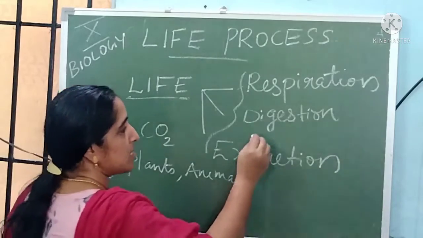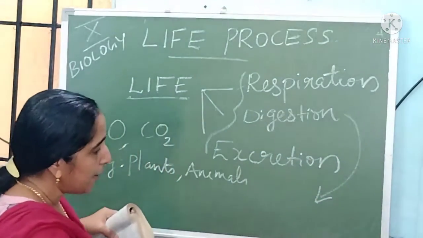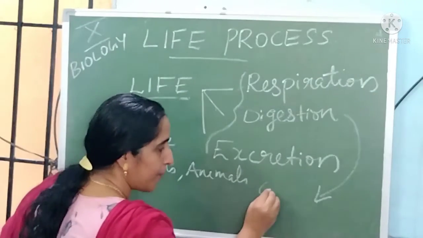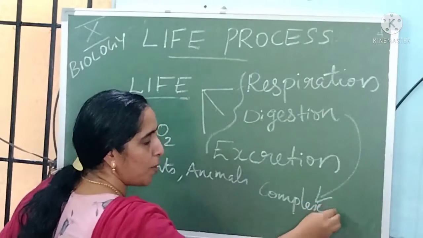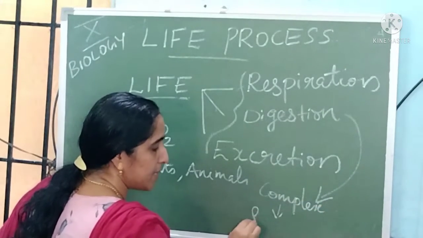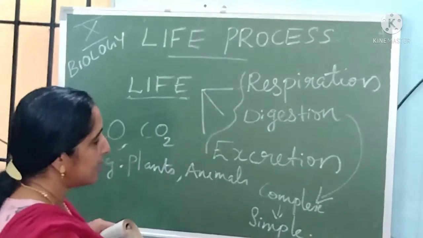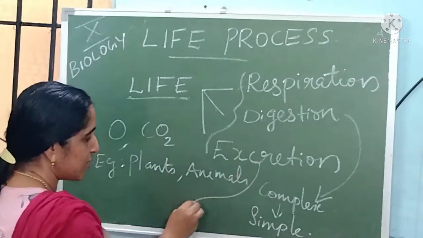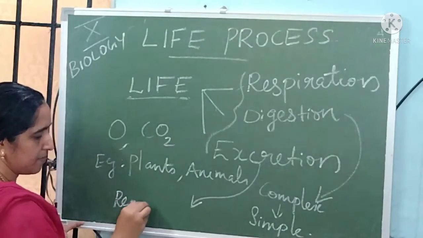The next topic is digestion. Digestion means breakdown of complex substances into simple substances. Then the next one is excretion. Excretion means removal of waste.